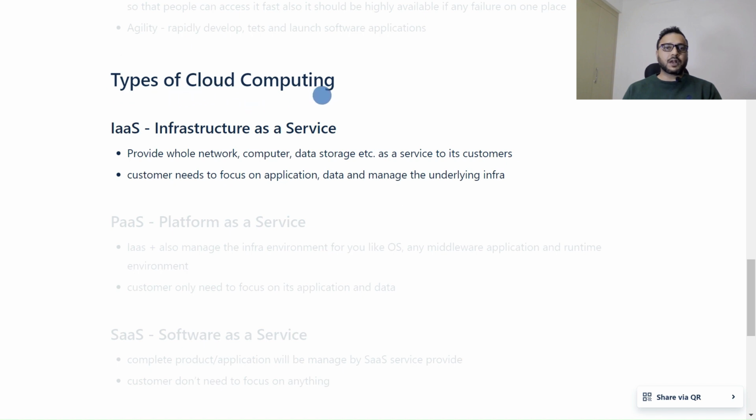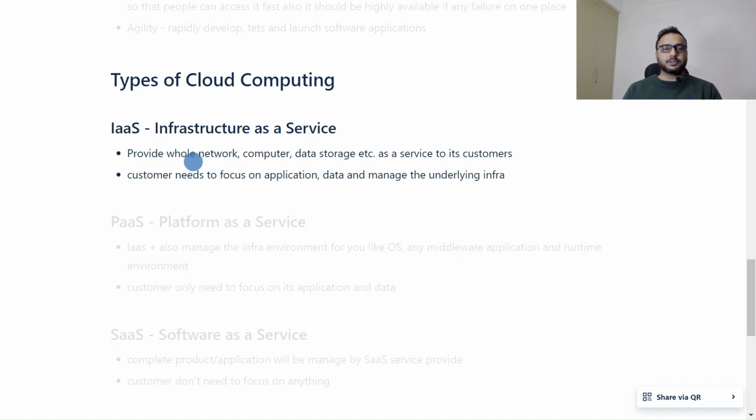Now, types of cloud computing. There are three types of cloud computing. One is infrastructure as a service, second is platform as a service, and third is software as a service. So let's discuss infrastructure as a service first. It provides the whole network, compute, data storage, etc. as a service to its customer.